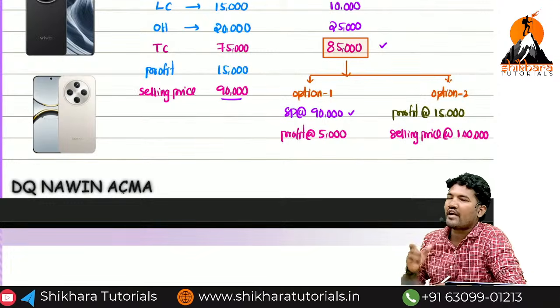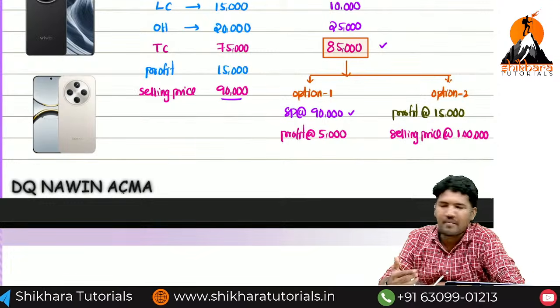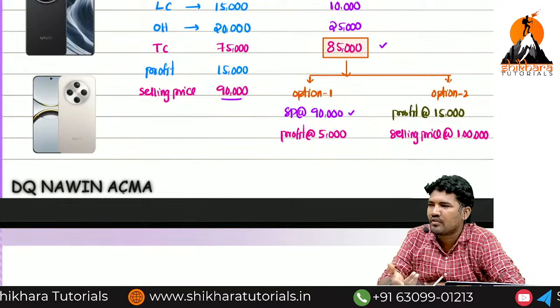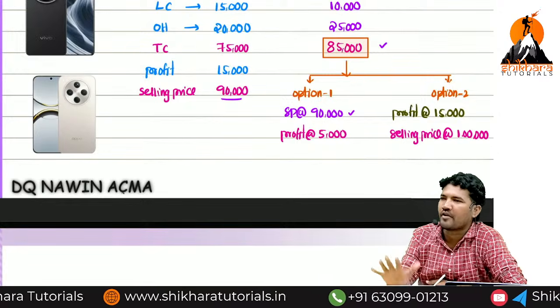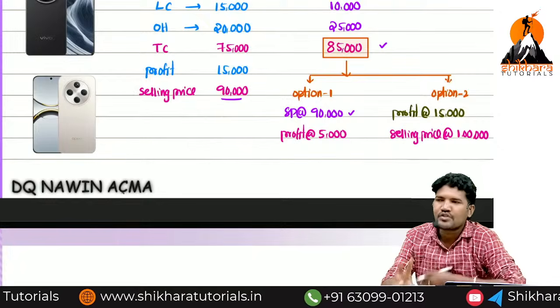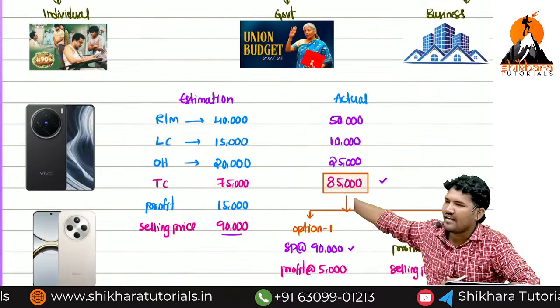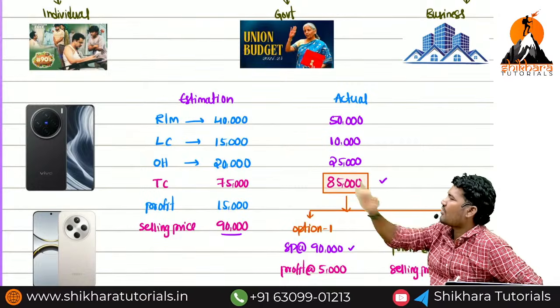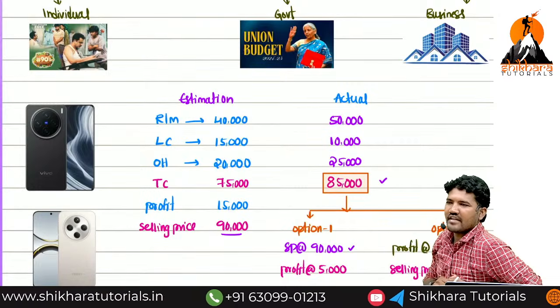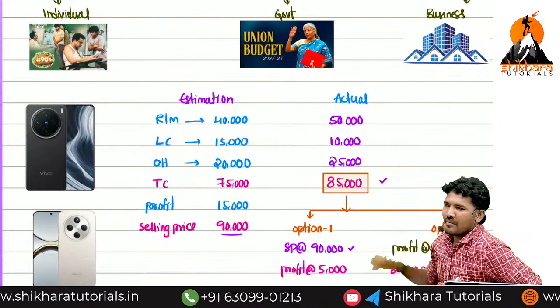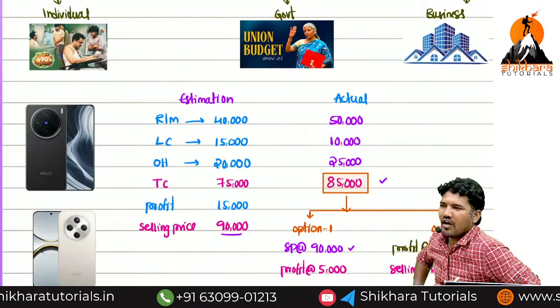There are some loyal customers. I am a loyal customer of Apple. Whatever the price is, I will purchase Apple only. Okay, these two things need to be checked by a company with the help of estimations and actuals. These are the things you have to do. Are you guys clear? Now the picture has come, what budget and budgetary control mean. Are you okay now? Then fine.